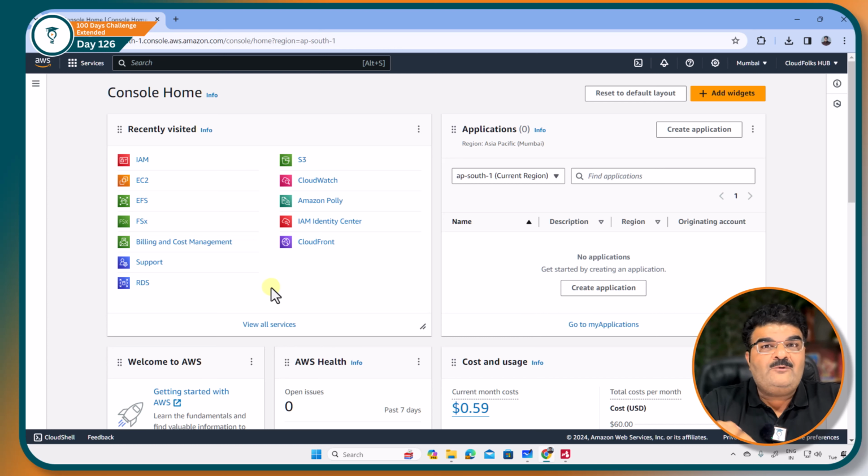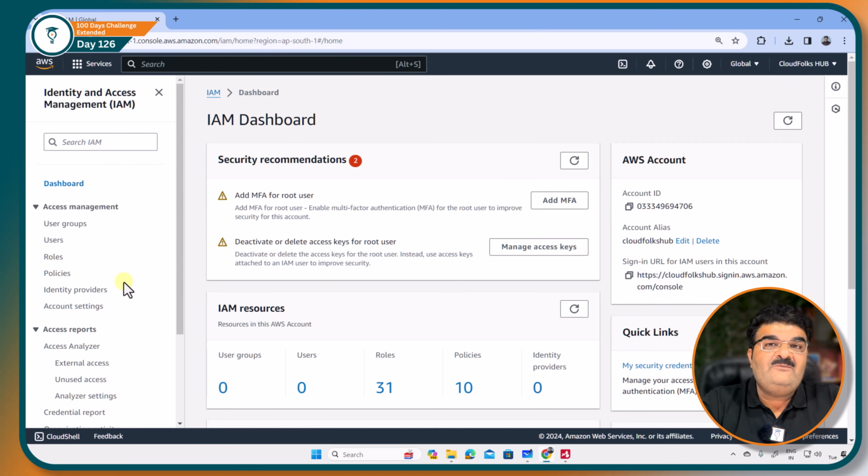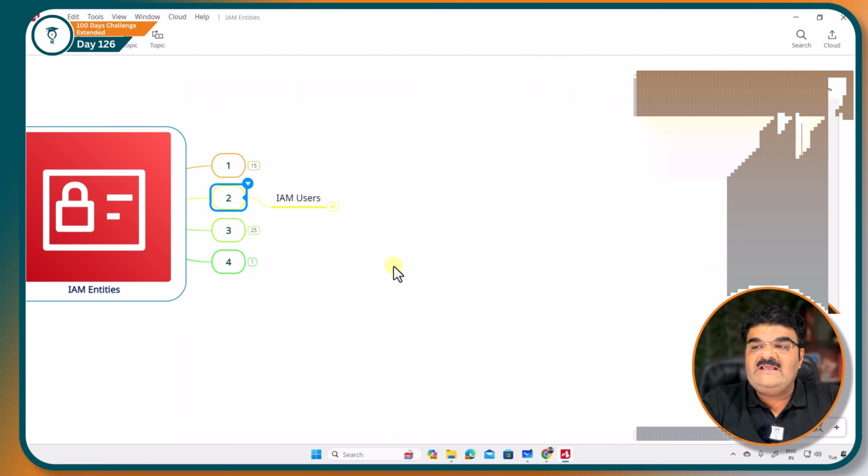I don't want to provide full access to all the resources to my user 1. So in this case, definitely I will create an IAM user, which actually represents the human who is in front of me. So here we are creating a logical identity of our physical user. That is what I can say about IAM user.